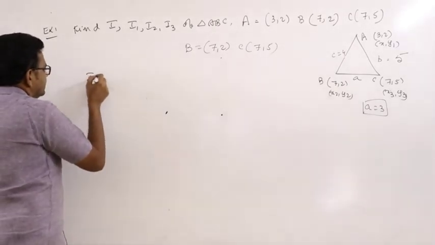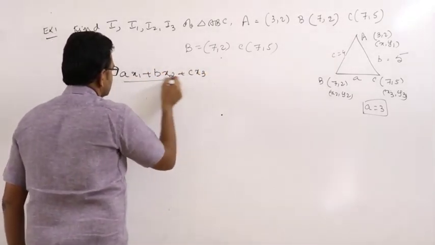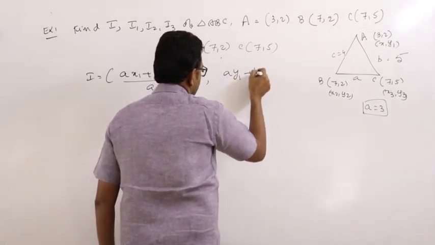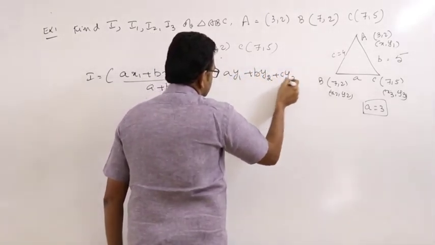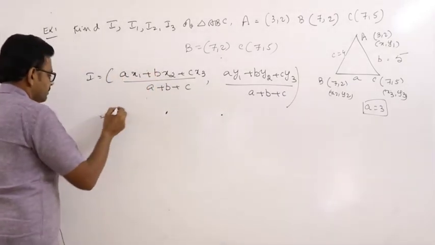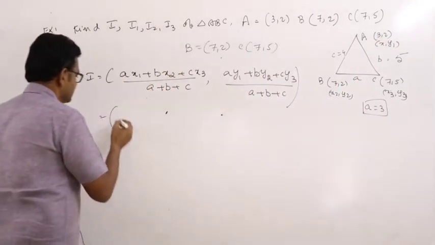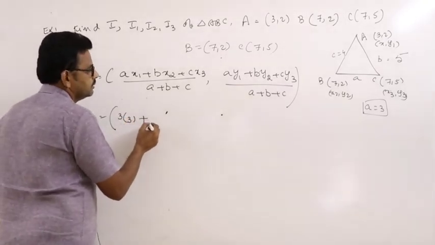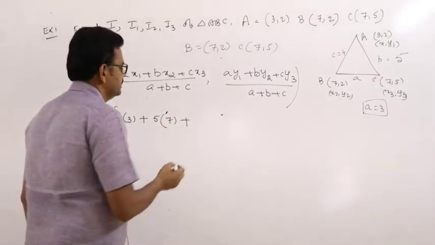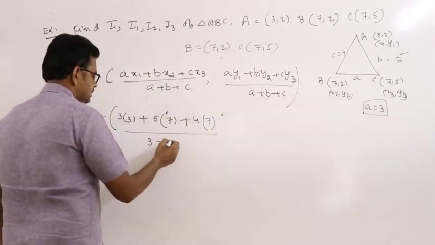Now, first the incenter I formula: (a x1 plus b x2 plus c x3) by (a plus b plus c), and (a y1 plus b y2 plus c y3) by (a plus b plus c), where a is 3, x1 is 3, x2 is 7, x3 is 7. So a x1 is 3 into 3, plus b x2 is 5 into 7, plus c x3 is 4 into 7, by a plus b plus c.